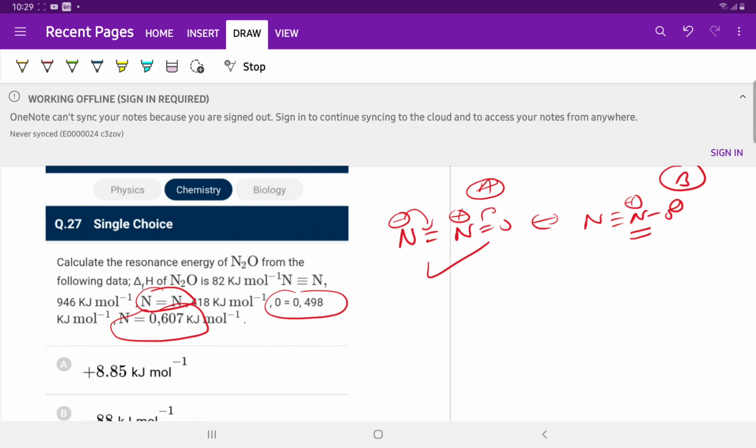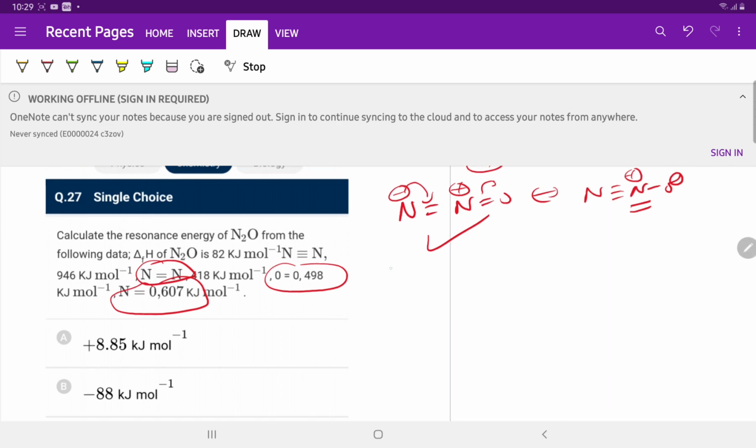So the reaction is N2 plus half of O2 gives N2O.